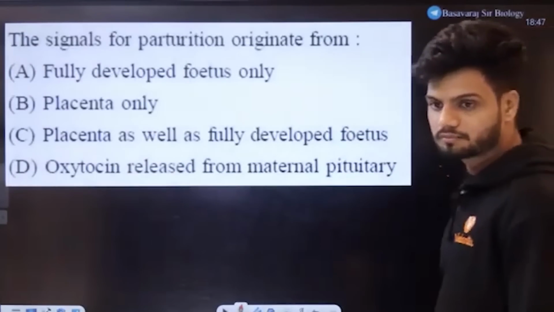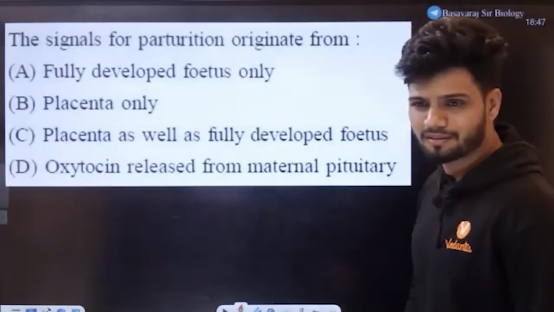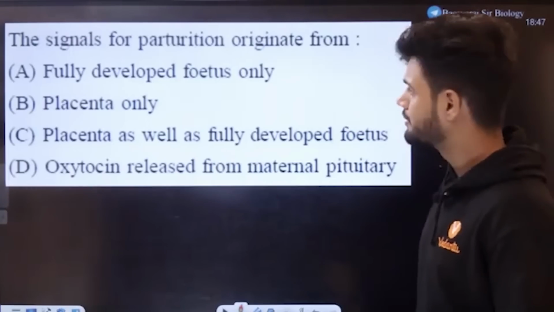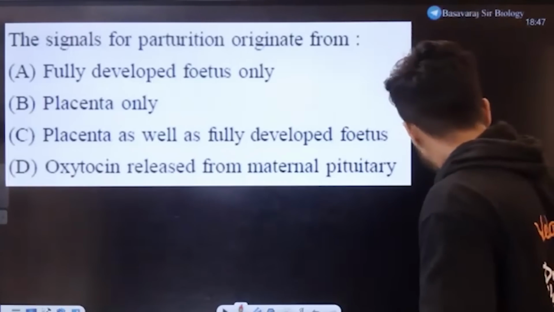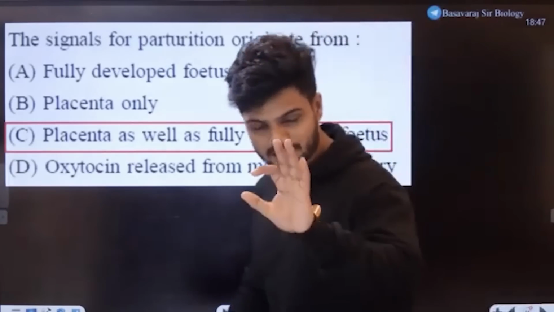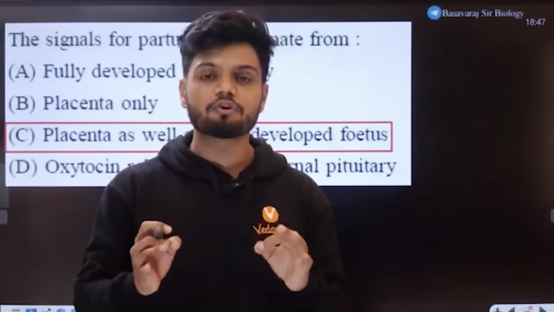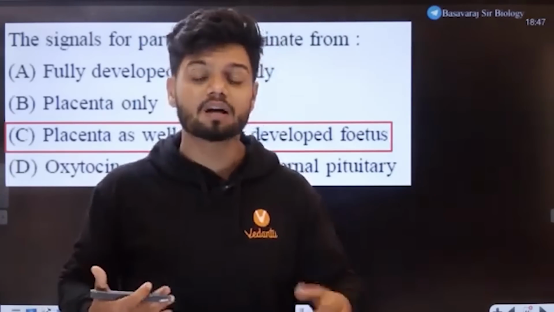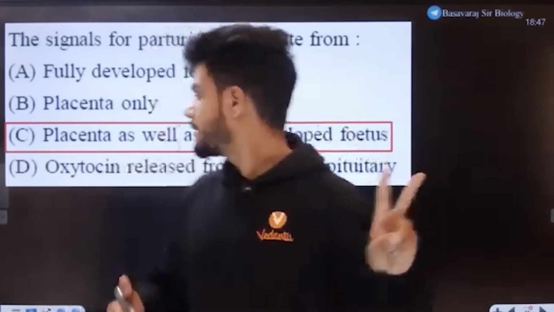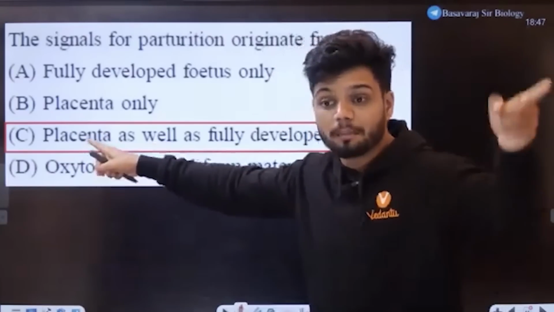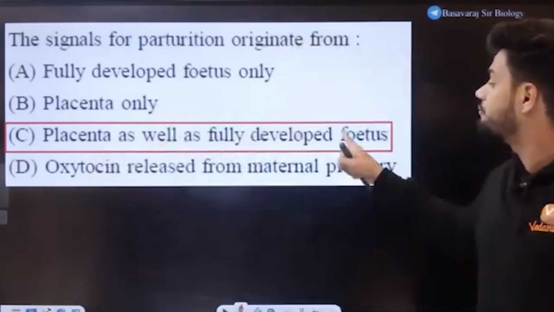What is the answer? You should remember, this is the exact line of NCERT. Again, I'm repeating. The signal for parturition, that I'm ready for birth, comes from two places: the placenta plus the fully developed fetus.